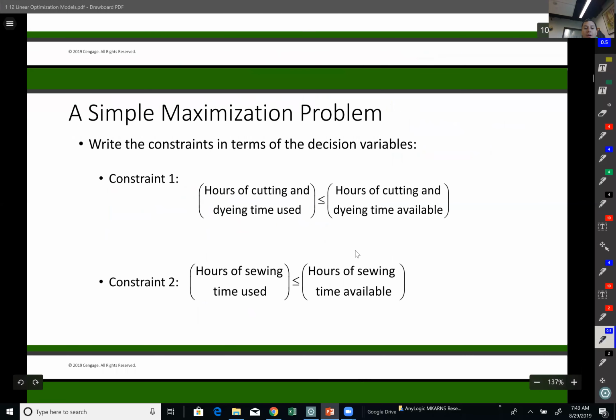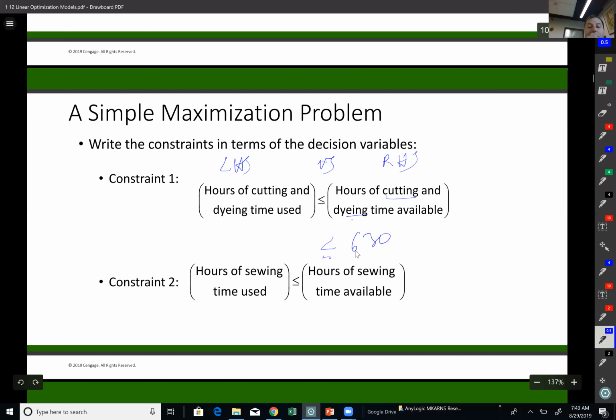So let's talk about the constraints. As I told you, there are 4 departments and 4 constraints. So the first constraint is obviously I have 630 hours available for me in cutting and dyeing department. So every single constraint has, by the way, 3 components. 1, left-hand side values. 2, the relationships. 3, the right-hand side values.